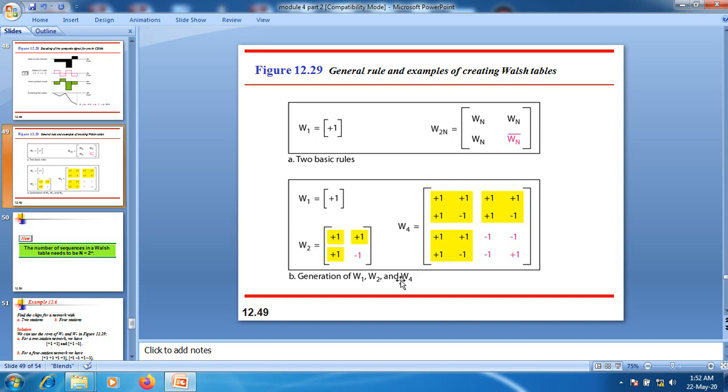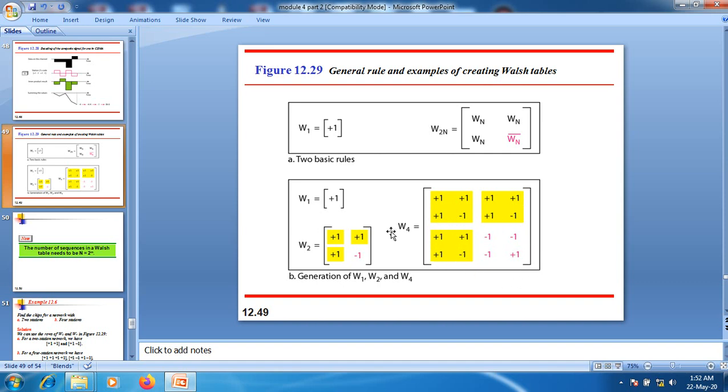Suppose you want to generate a chipping sequence for 4 nodes. In that case, this is the first W2 information, that is +1 +1 +1 -1. The next one is the W_N information, that is the W2 information. The next one is the W_N information.